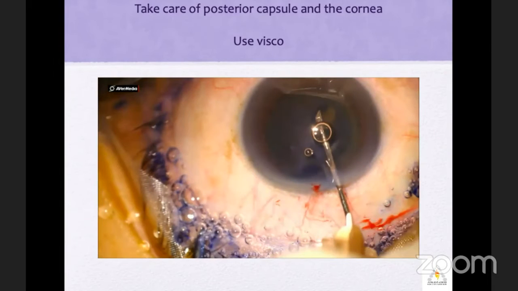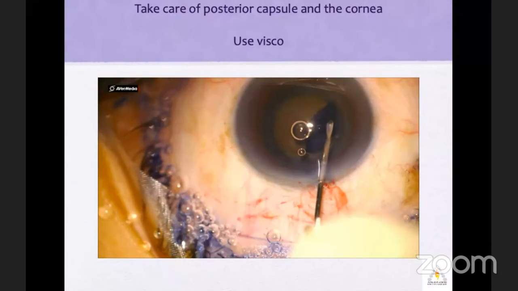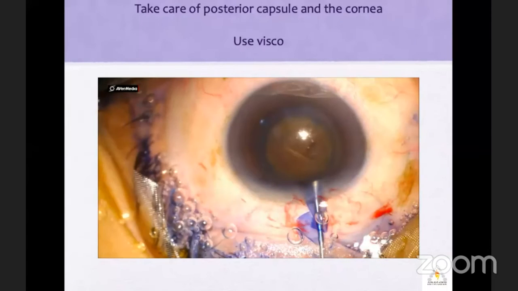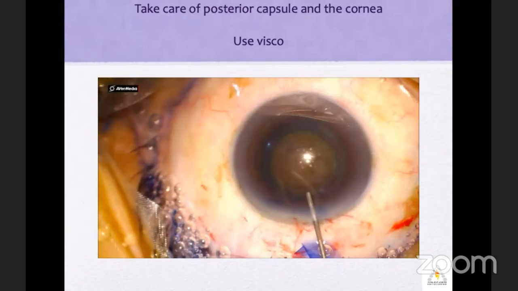Now do a hydro very gently. Tap on the center of the nucleus and then see whether it should rotate smoothly.